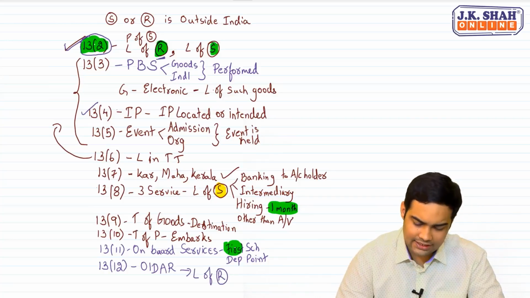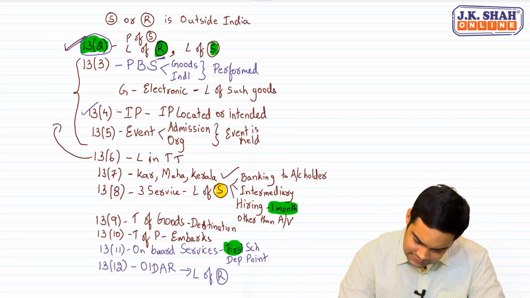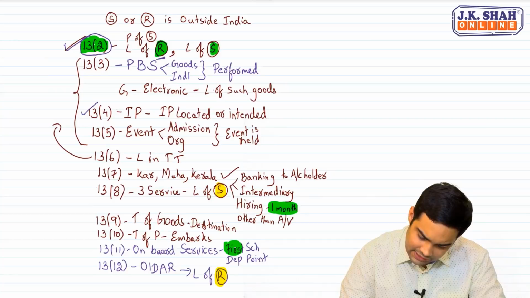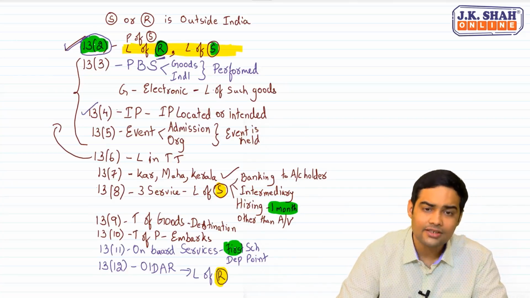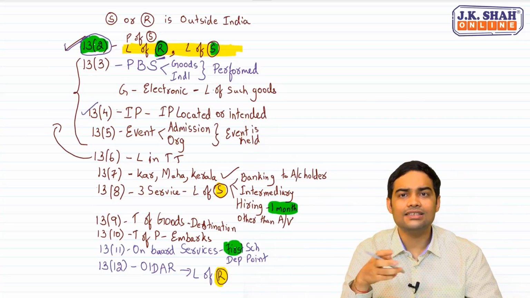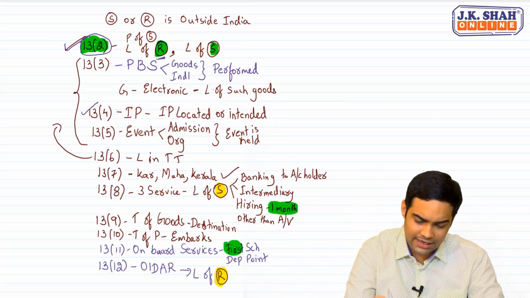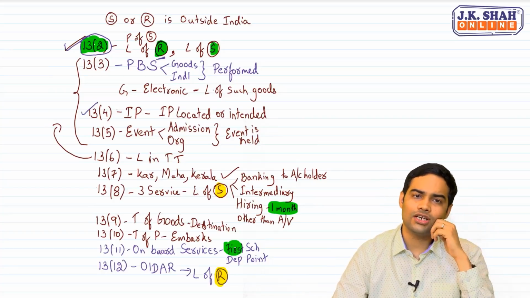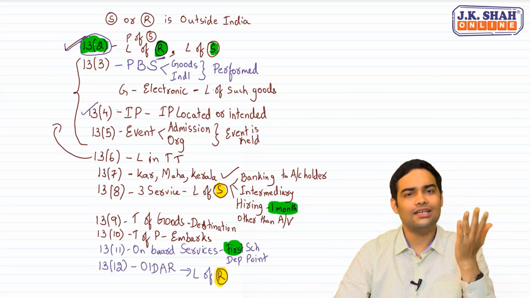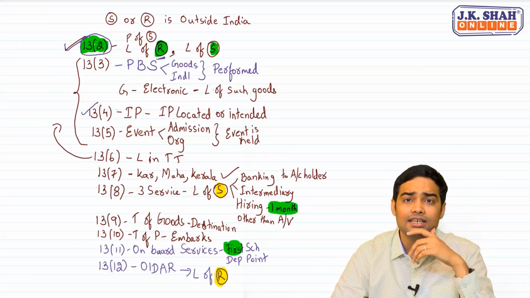Now here you will get a question. Sir, why is this given separately? Anyways, the general rule anyways says location of recipient. Then why is it given separately? What is the purpose behind adding this particular point? Even if 13.12 was not there, we would have used 13.2, that is location of recipient. Then why is it given?